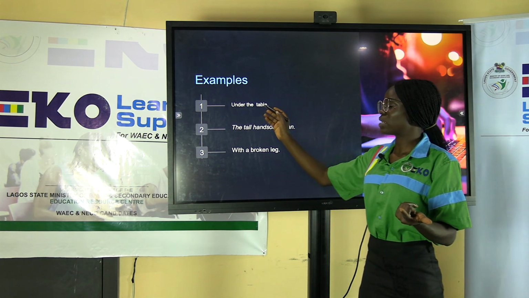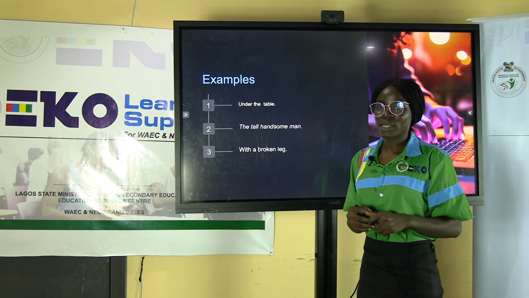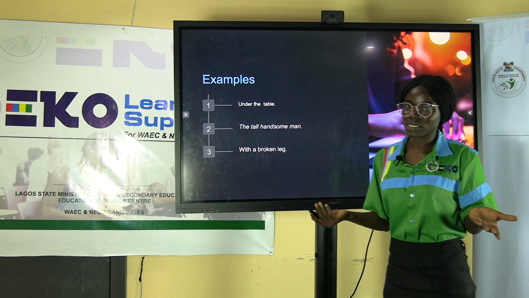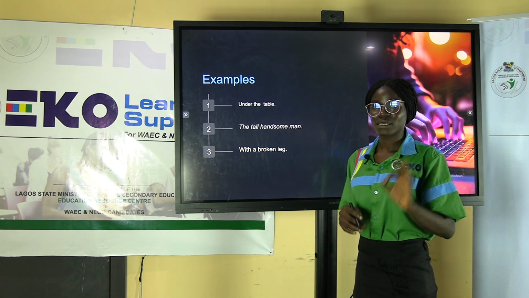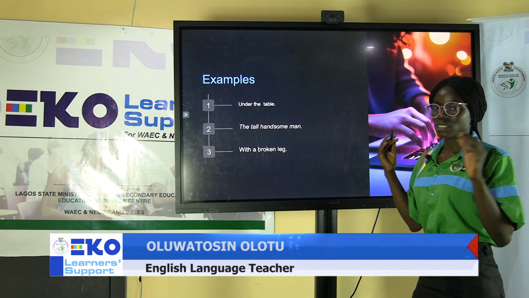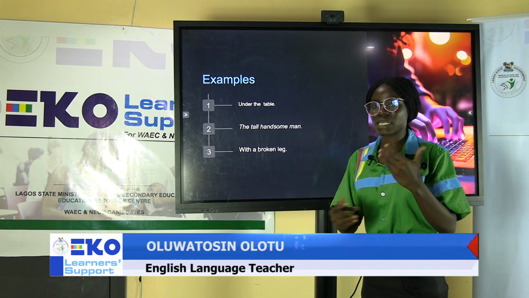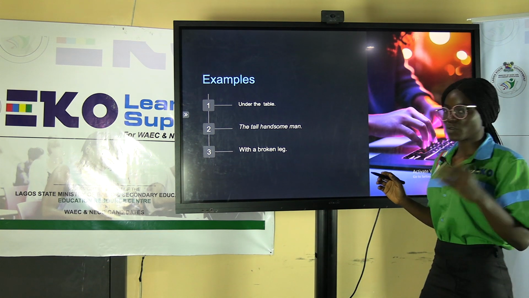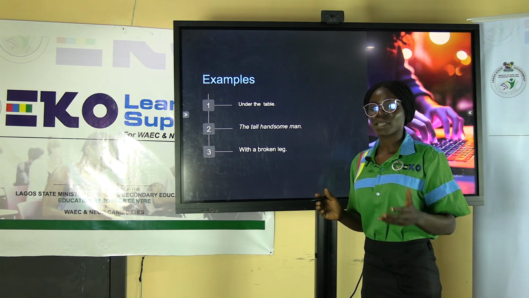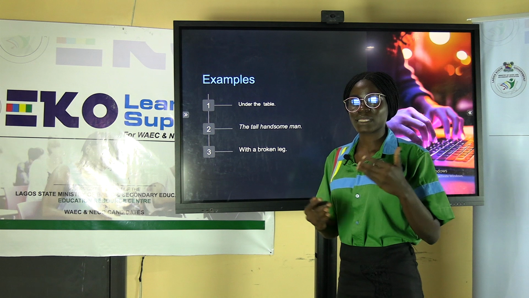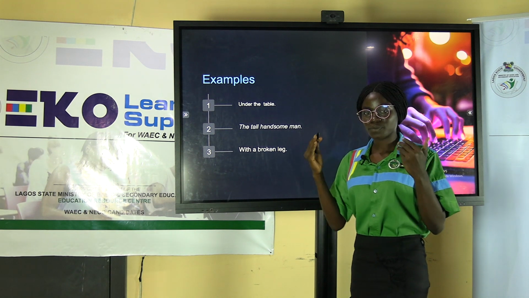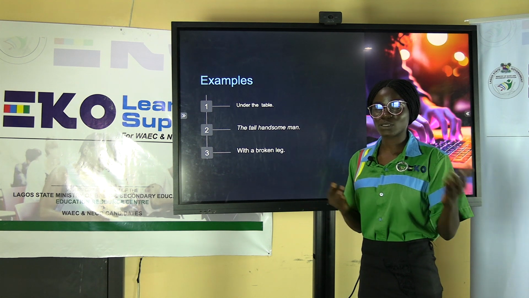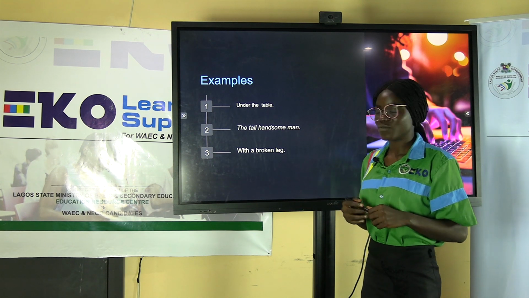So the person needs to provide additional information when he says "under the table." You want to question the person, what is under the table? And that is when you can get a complete thought. So it is called a phrase because it does not express a complete thought. It lacks a finite verb. And I've told you what finite verb means, right? I said verbs that do not agree in terms of tense, in terms of concord. And remember what concord means? Agreement between a subject and a verb.